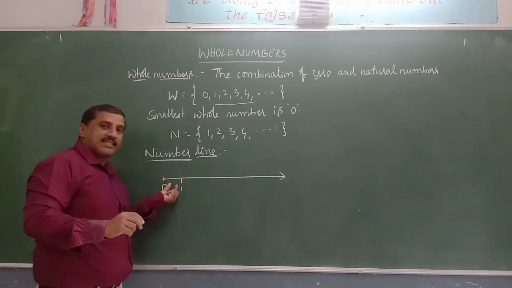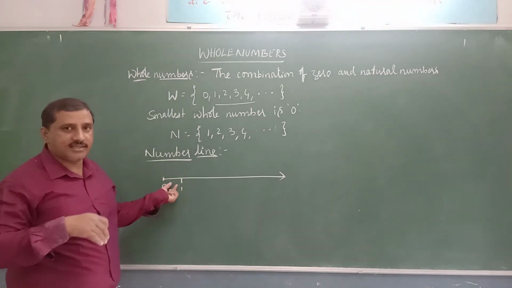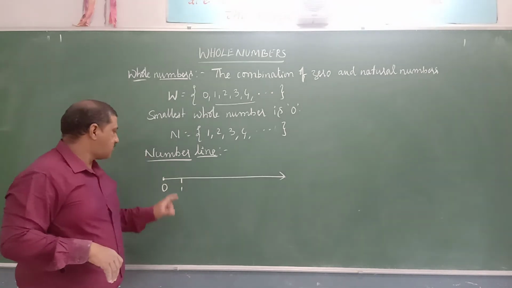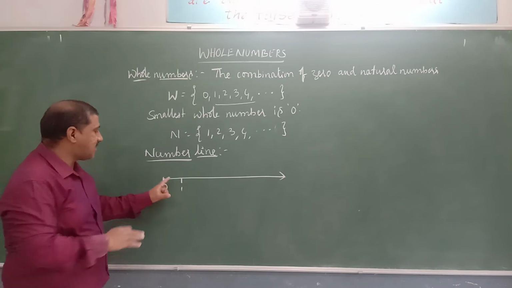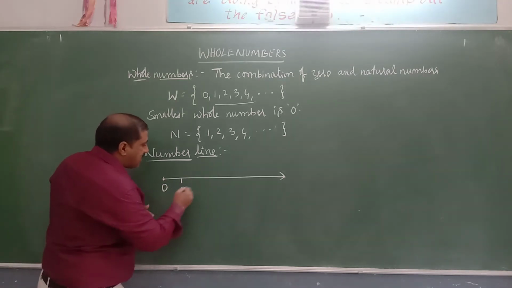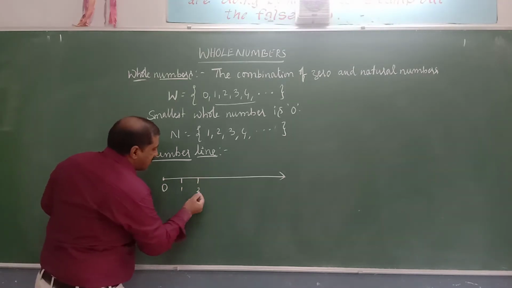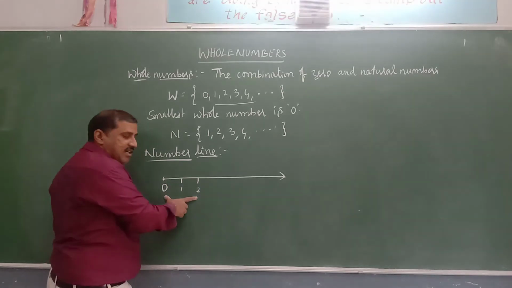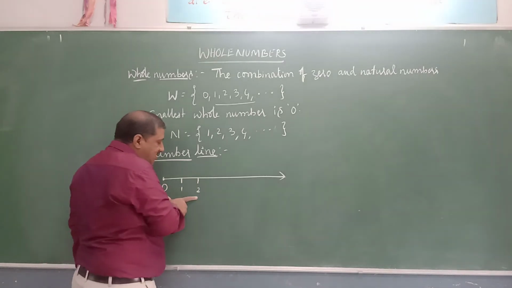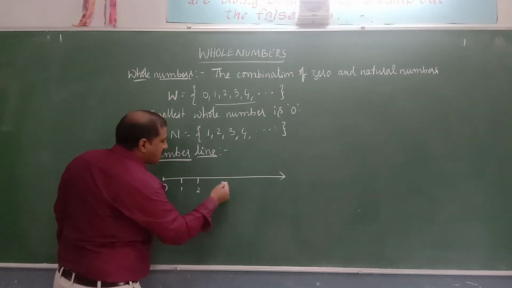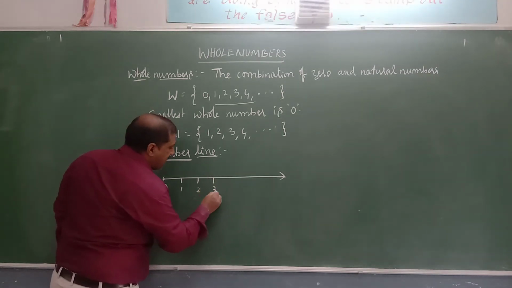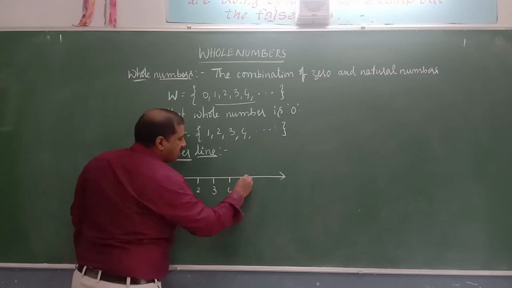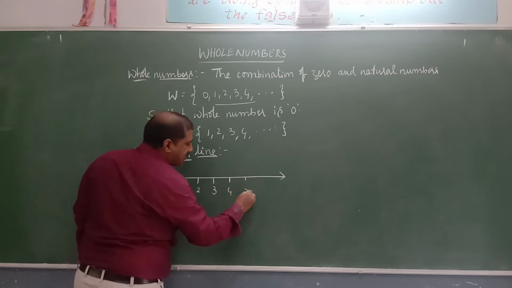This distance is known as 1 unit distance. At one more unit distance, represent 2. So this is 1 unit distance and this is 1 unit distance. Total how many unit distances are there? 2 unit distance. And at the next one more unit distance represent 3, and next one more represent 4, and next one more at the same distance represent 5.